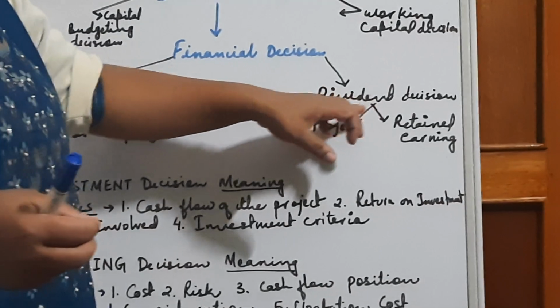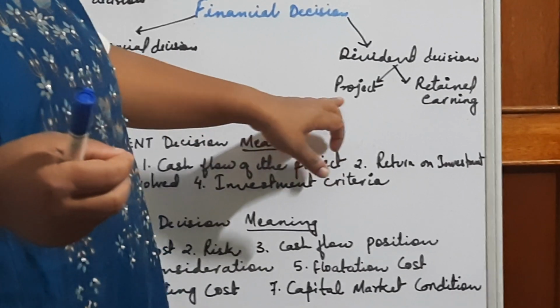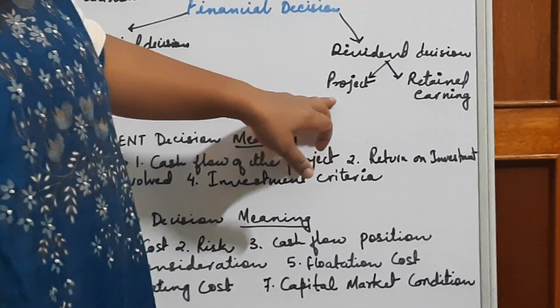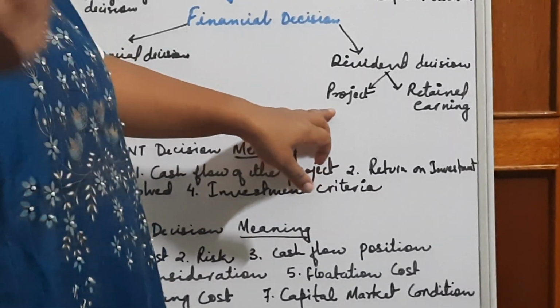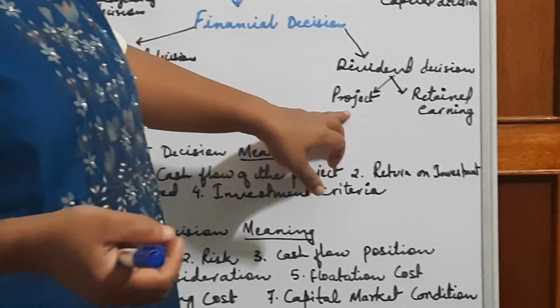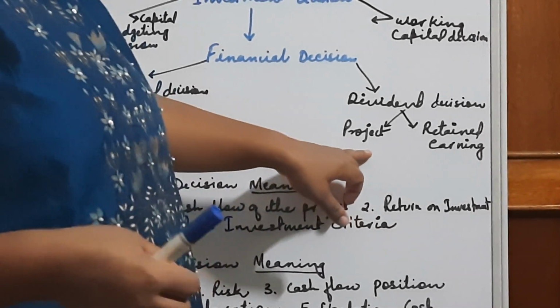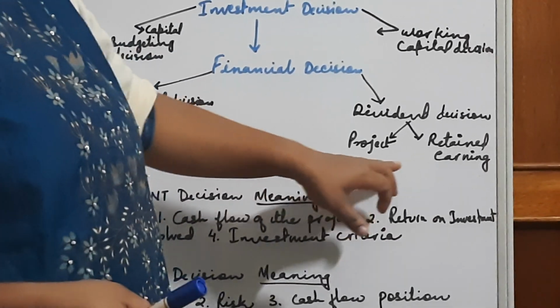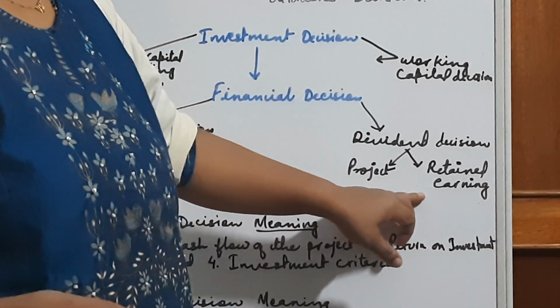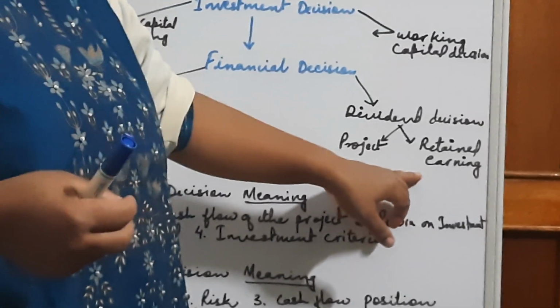And the other one is the dividend decision. When he takes the dividend decision, he has to think about how much to invest in the projects, any new project, the extension of the business, or further investment in his own business. How much is to be retained, kept as a reserve?